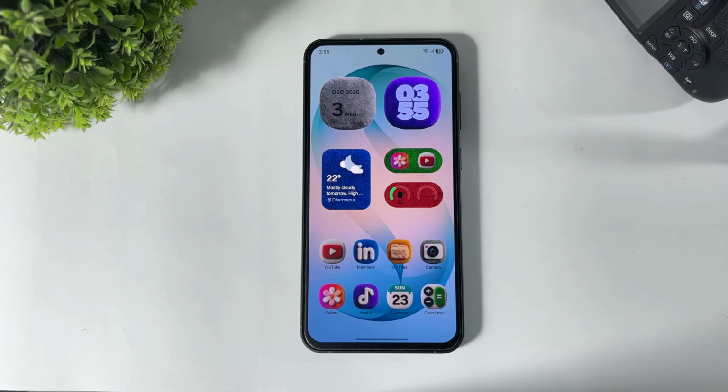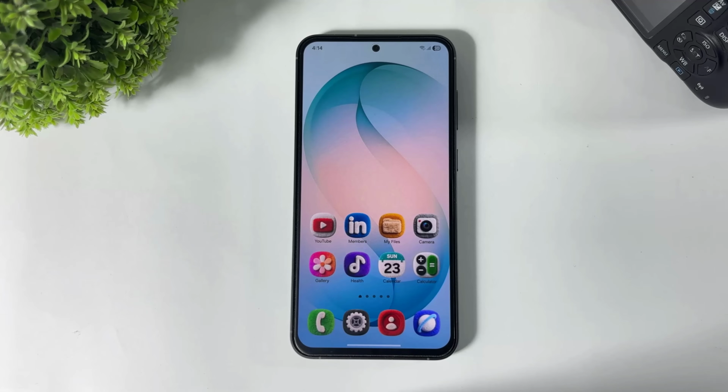Hey, what's up everyone? Today in this video I'm going to show you how to set One UI 8 3D fluffy widget on your Galaxy device like this. So let's begin. Okay guys, look at this. I cleaned my home screen. Now let me show you.